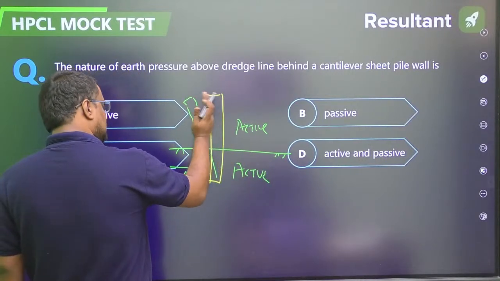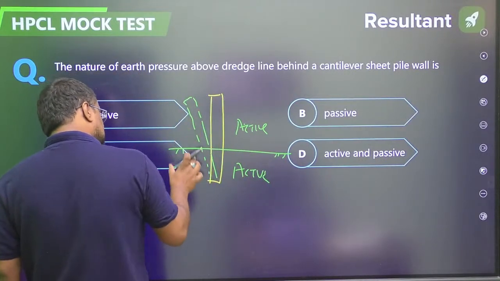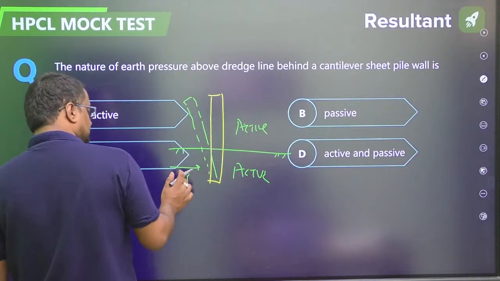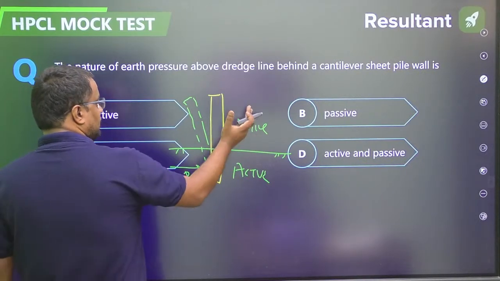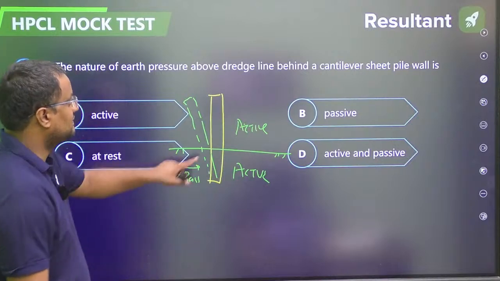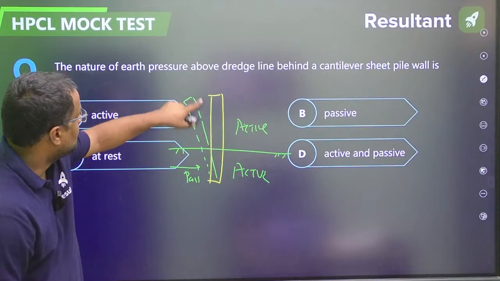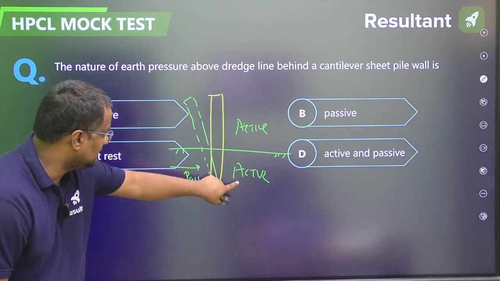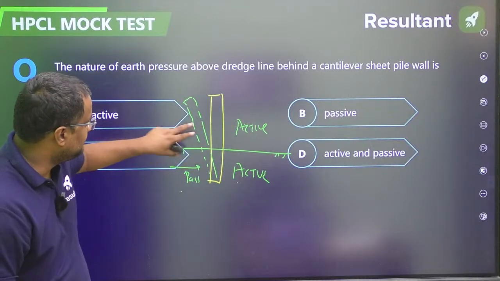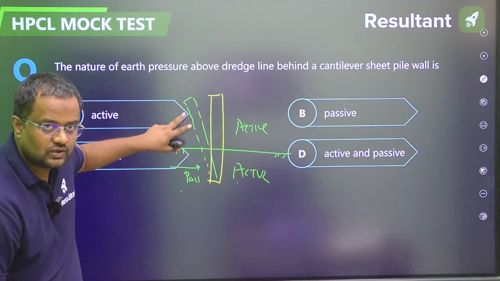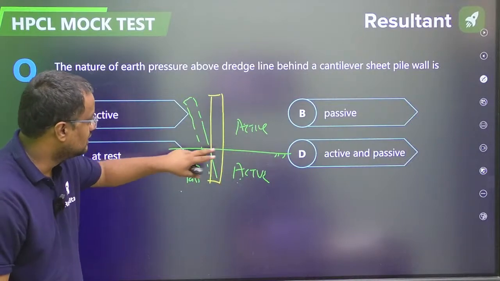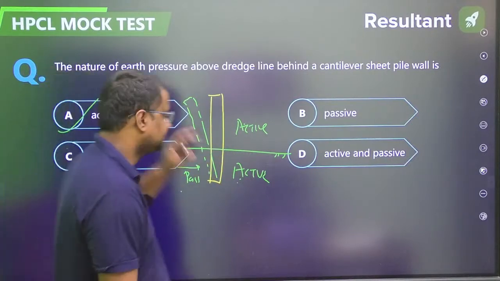If the wall is going like this, for this soil it is coming towards, so passive. And from this soil it is going away, so it is active. This is the dredge line. Below the dredge line it is active on one side, passive on the other side. But above it is empty, guys, there is no soil here. The soil is here, here and here. So above the dredge line it is active.